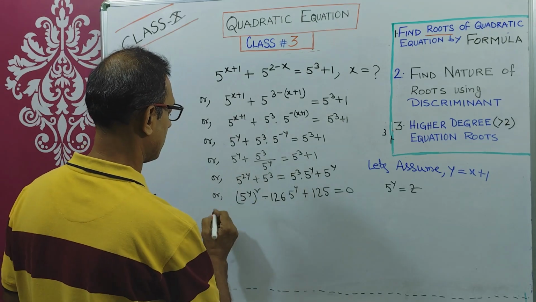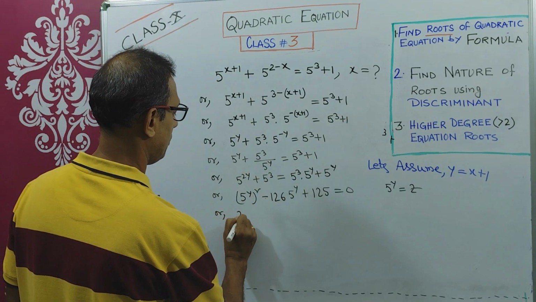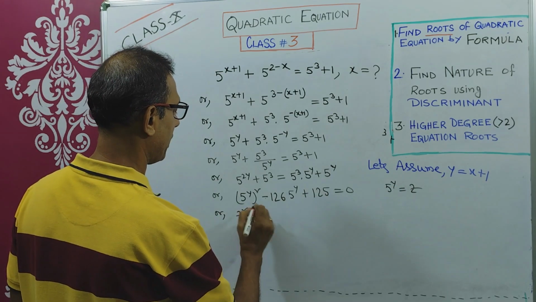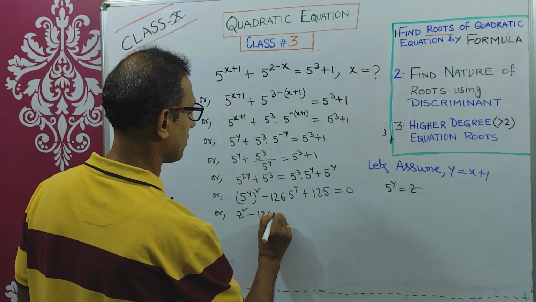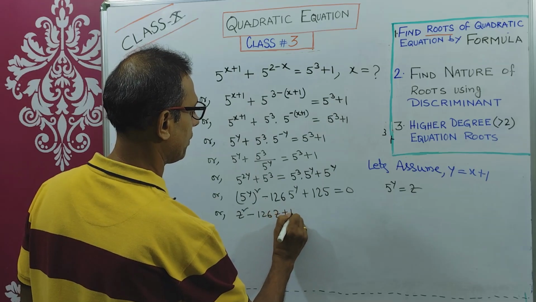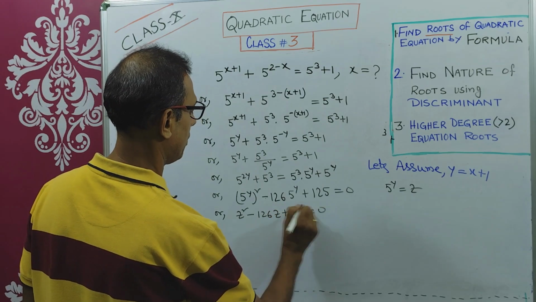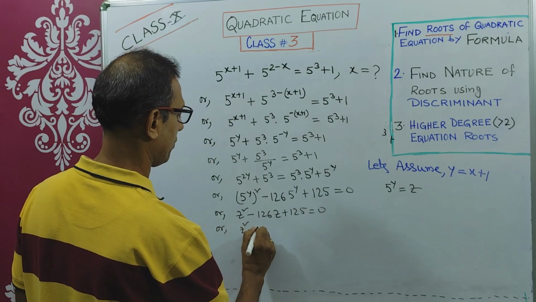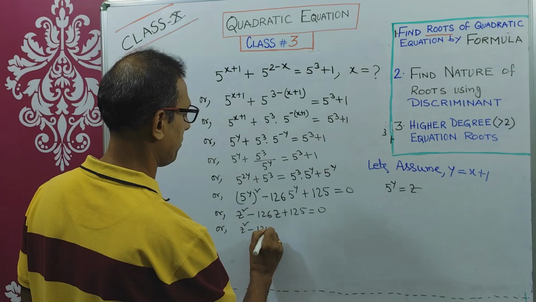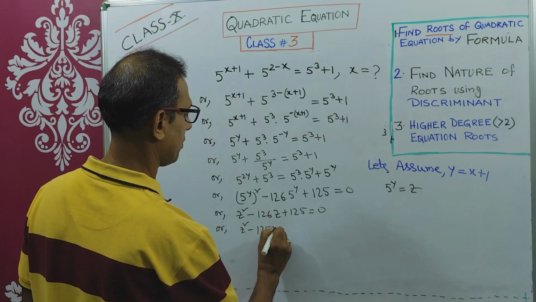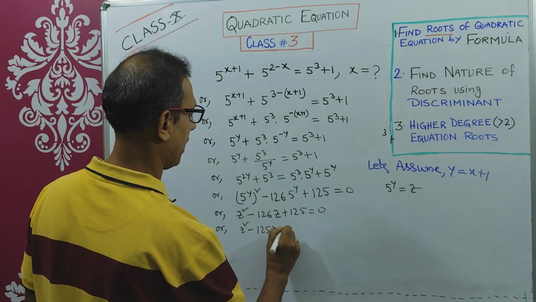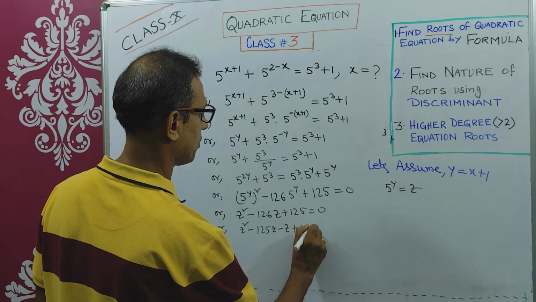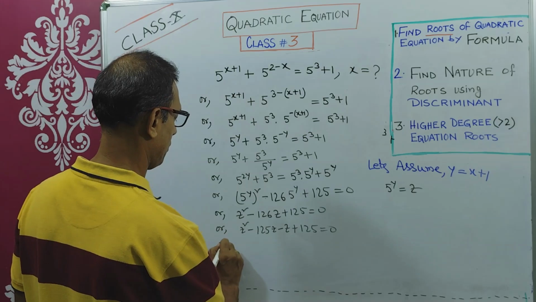You can write down like this. z square minus 126 z plus 125 equals to 0. That means z square, now factorization, minus 125 z minus z plus 125 equals to 0.